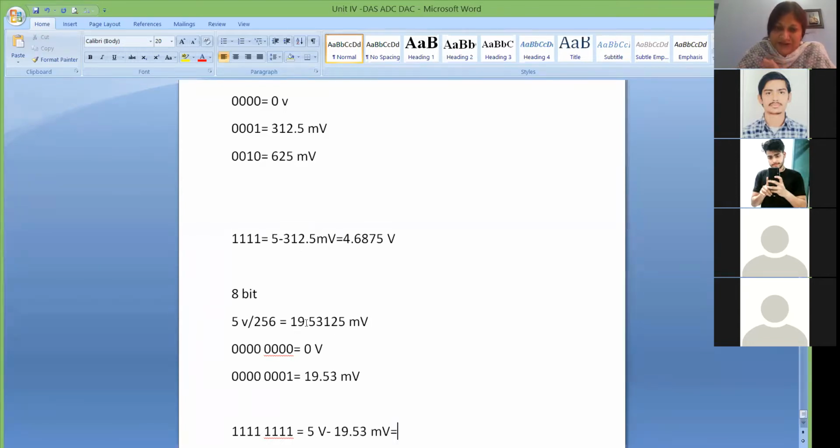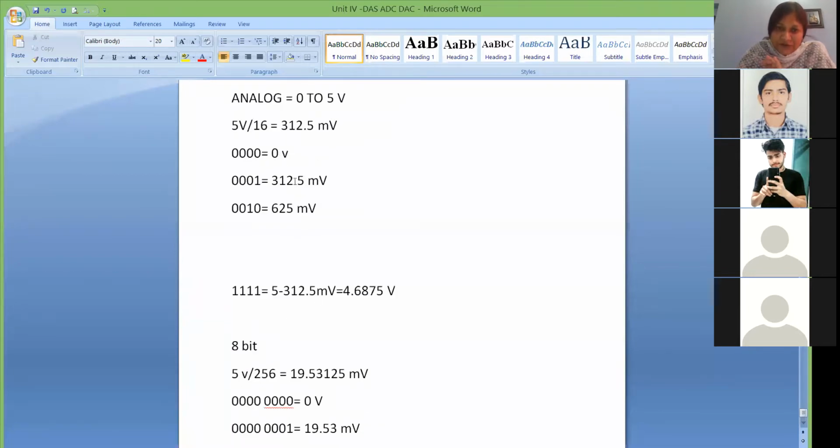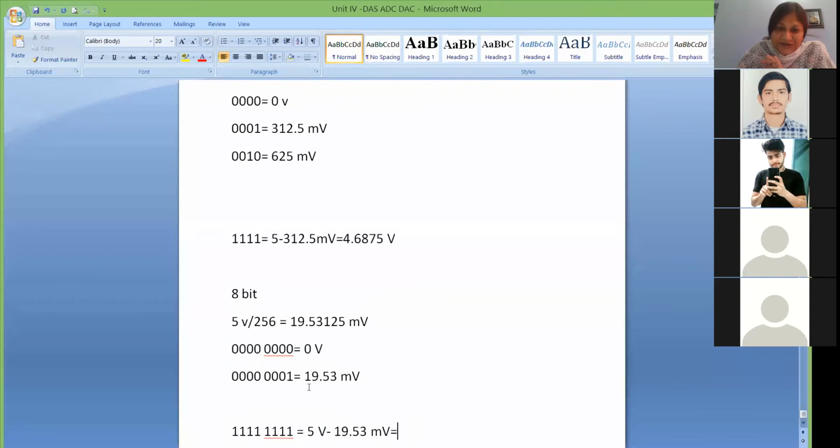So here one step is 312.5 millivolt, and here one step is 19.53 millivolt. So if you increase the number of bits, your resolution improves, and you can measure a smaller amount of data.